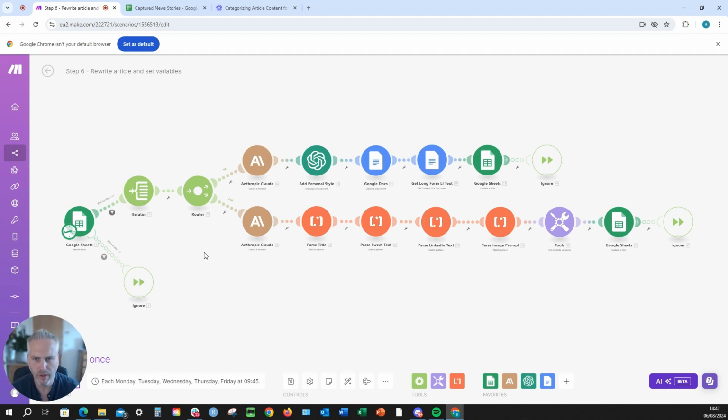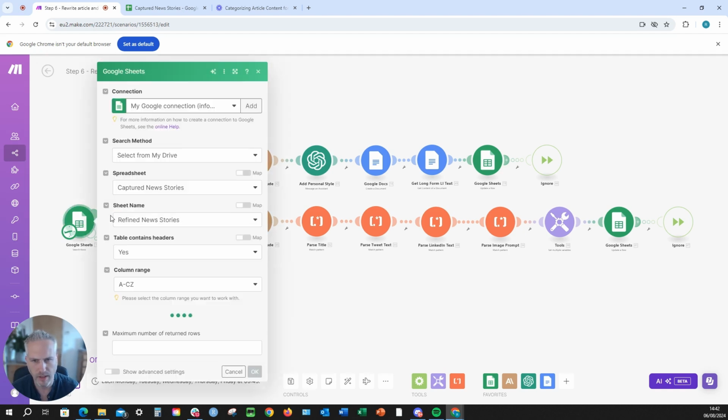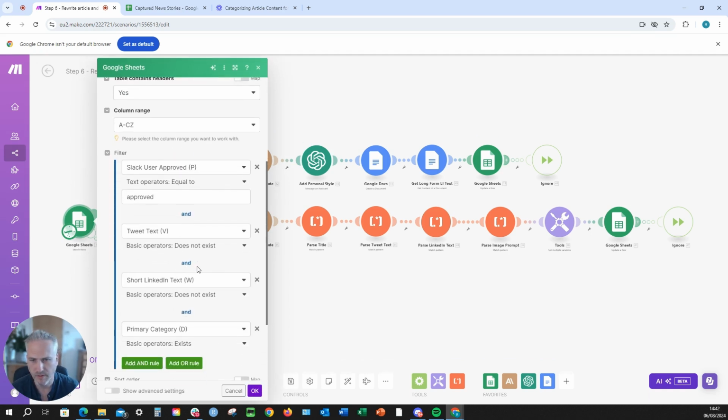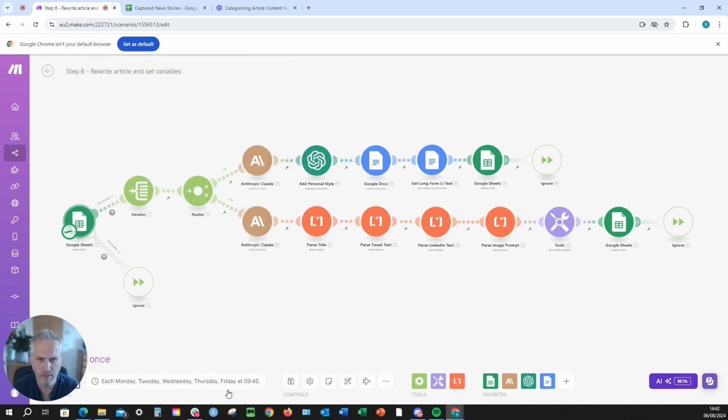So what we've got going on here is we're passing on the stories that we've previously agreed, and then we've got the summaries that we've got in the original text. So that's what's gone in here, approved. Stuff doesn't exist. We've got everything that we want up to this moment in time. So that's what we want.